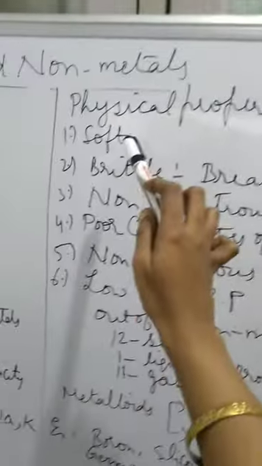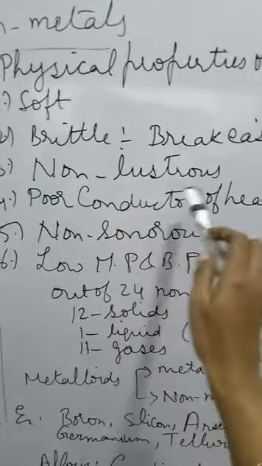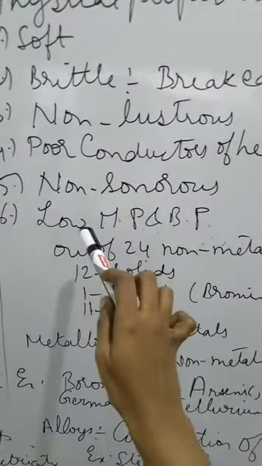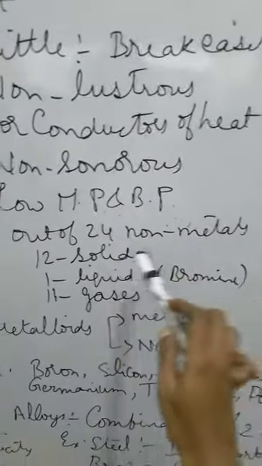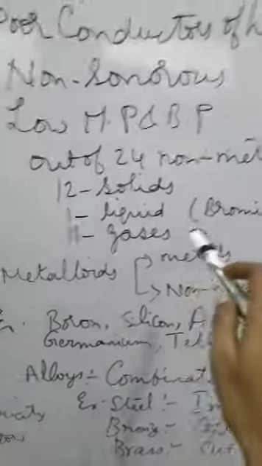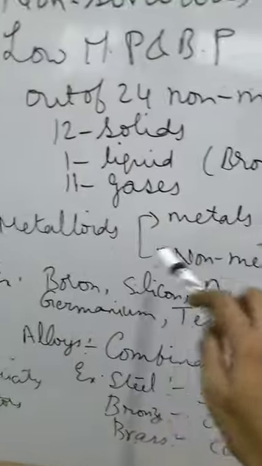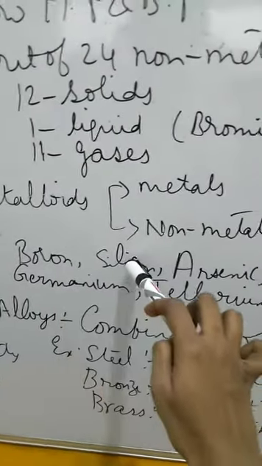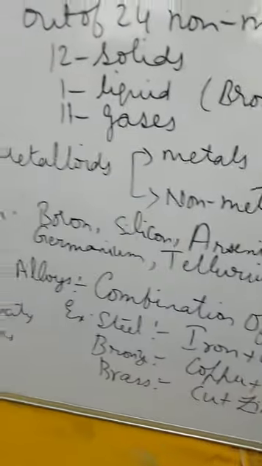Let us see the physical properties of the non-metals now. They are soft, they are brittle. That means they can break easily. They are non-lustrous, they are poor conductors of heat and electricity, they are non-sonorous, and they have low melting and boiling point. Out of these 24 non-metals, we have 12 solids, 1 liquid, that is bromine, and 11 gases. What are metalloids? They are a combination of metals and non-metals. For example, you have boron, germanium, silicon, arsenic, tellurium, antimony, polonium. These are all the metalloids.